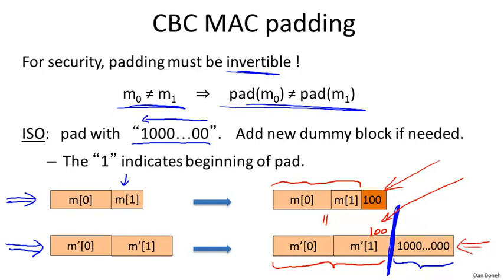Now some of you might be wondering if there's a padding scheme that never needs to add a dummy block. And the answer is that if you look at the deterministic padding function, then it's pretty easy to argue that there will always be cases where we need to pad. The reason is that the number of messages that are a multiple of the block length is much smaller than the total number of messages that need not be a multiple of the block length. As a result, we can't have a one-to-one function from this bigger set of all messages to the smaller set of messages which are a multiple of the block length. There will always be cases where we have to extend the original message, and in this case, that would correspond to adding this dummy padding block.